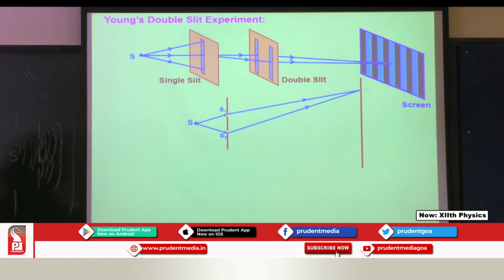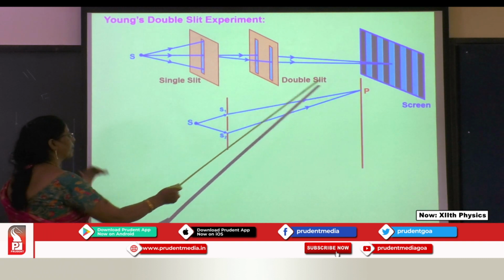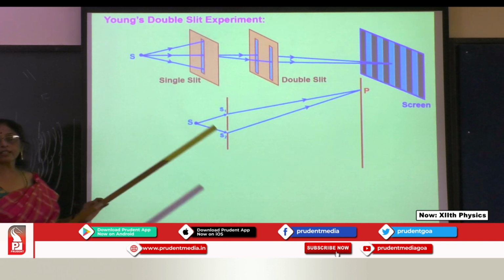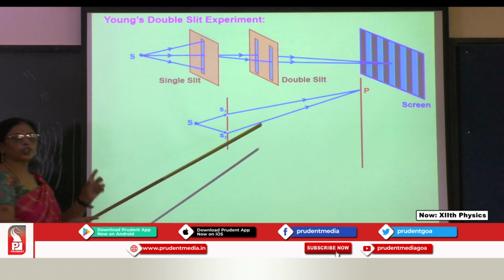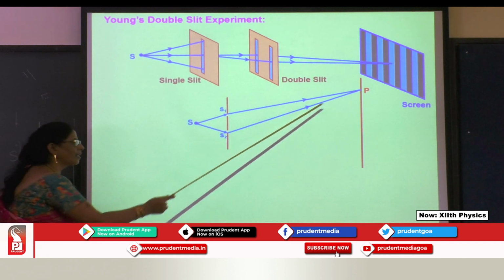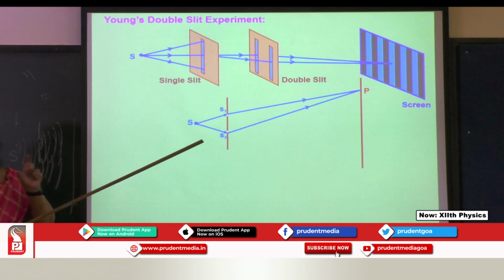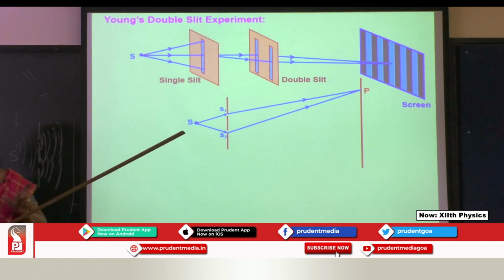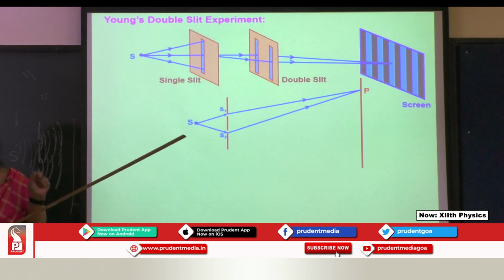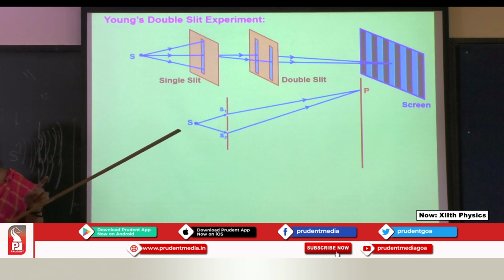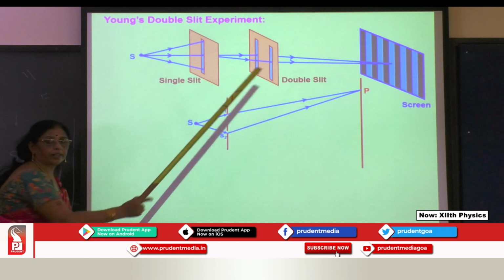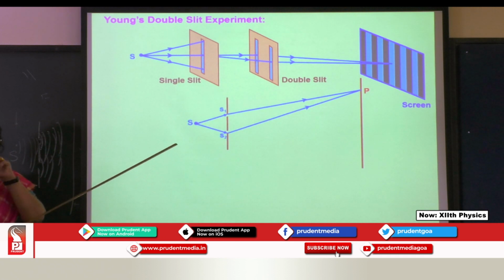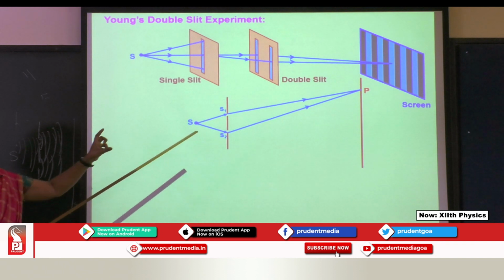Now listen here students, a very important one. From S1 to P and S2 to P, the path travelled by the wave is different. S1 to P is a short distance and S2 to P is slightly longer. That is the difference, we call it path difference. The path travelled by the waves emerging from S1 and S2 are not equal. If they are not equal, then they interfere, then they meet. Only if there is a path difference, they interfere.